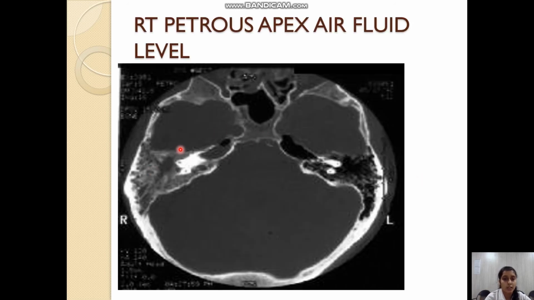Here we can see in this right petrous apex region there is an air and fluid level, which indicates that there is an inflammation in the region of the petrous apex. This is the temporal bone. This is the region of the mastoid air cell system. This is the inner ear. This is the petrous apex region.